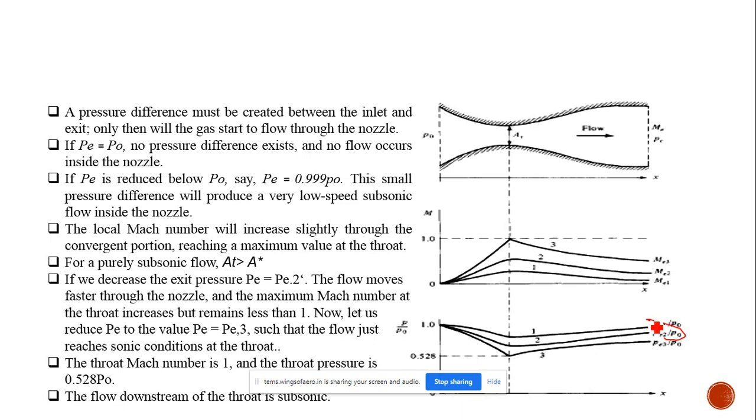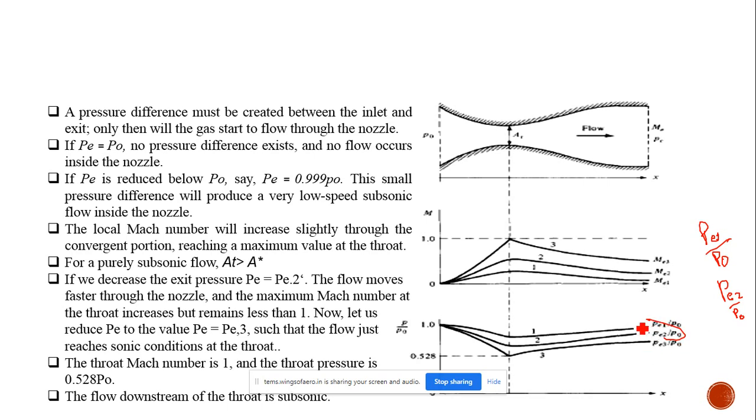See, here we have different pressure ratios: P1 divided by P naught, P2 divided by P naught, and P3 divided by P naught, sorry. Up to these three pressure ratios, what will happen? First, the pressure ratio is P1 divided by P naught.